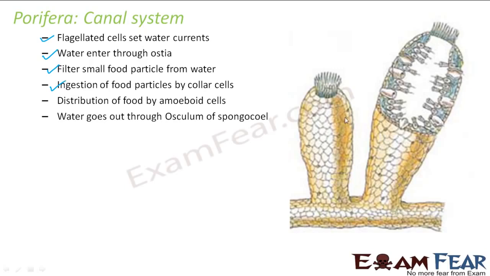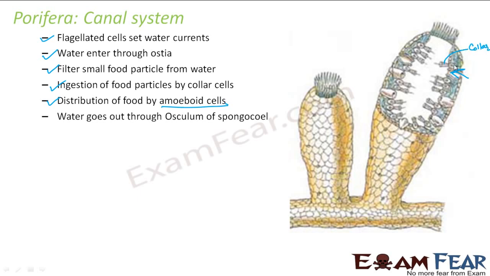So this is how water will be entering from outside through these pores which you have here. As soon as the water enters, these collar cells will snatch away the food particles from the water. Okay, now what will happen to those food particles? Then those food particles will be distributed to all other cells by the amoeboid cells. Where are these amoeboid cells? Now this was your collar cell, right?